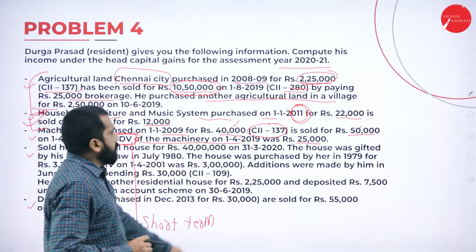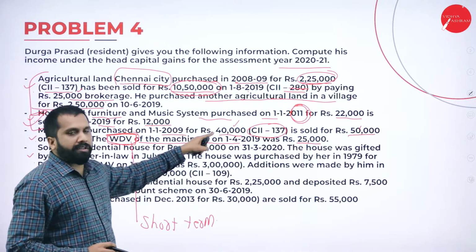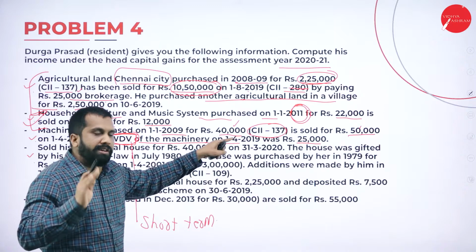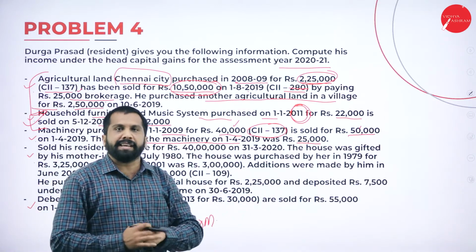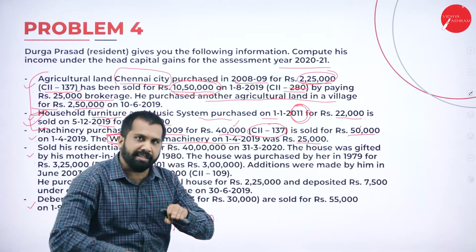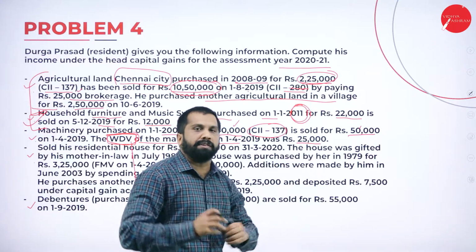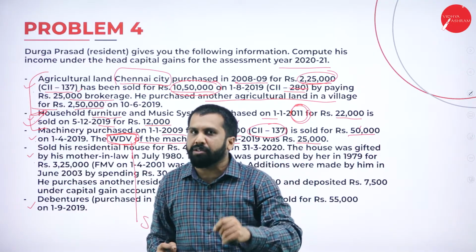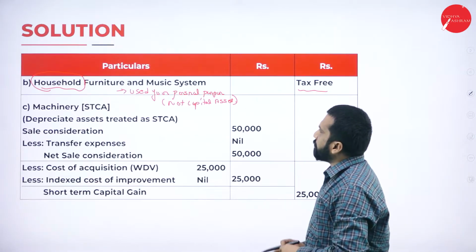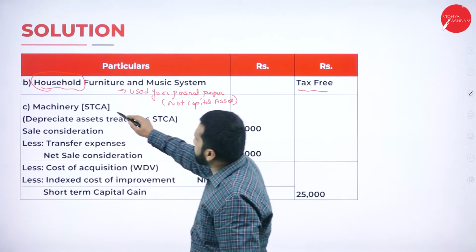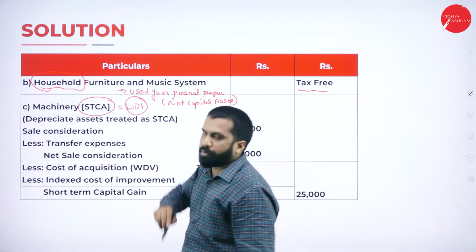Clear? Now, selling price 50 and buying price he has given 40. Don't take the buying price, always go for the WDV price, whichever is less. In case of WDV, whichever is less. Now, 50,000 minus 25, whatever difference you get, that will be your taxable amount. Now, machinery. Machinery is a short term. Why? Because WDV. Hope you are clear?